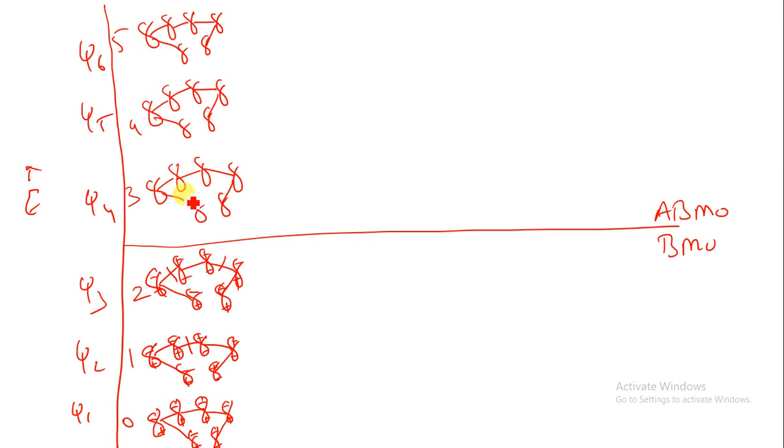Then after 3 nodes, how can we put 3 nodes over here? We can go from here 1, 2 and 3, 2 from this side, 2 from this side, 2 from this side. So we can write down over here minus plus, then plus minus, plus minus, minus plus, minus plus and plus minus. That is 4 nodes: 1, 2, 3 and 4.